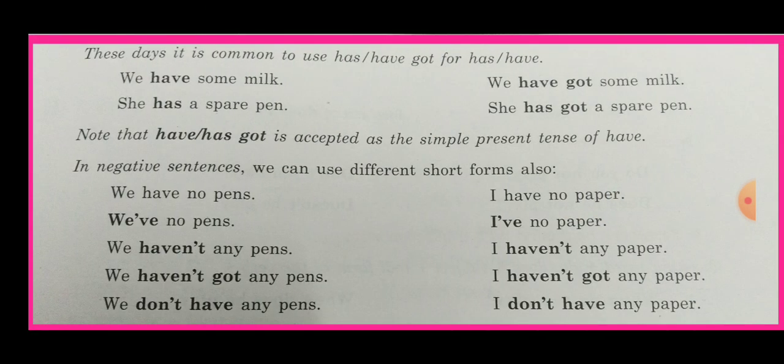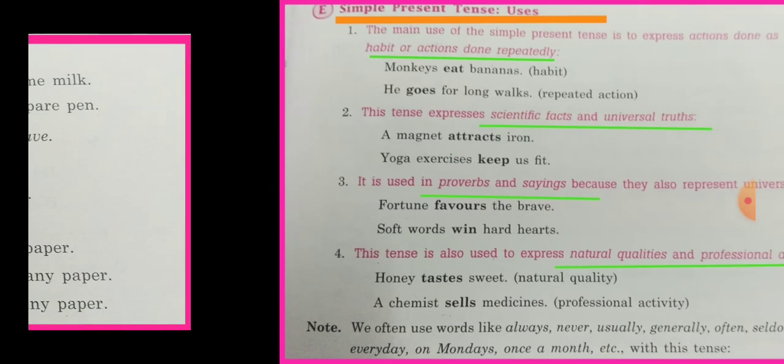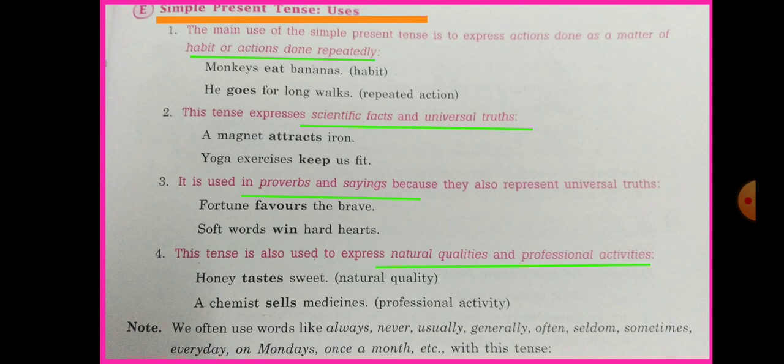Read out these sentences. We have some milk. Here have is used as main verb. These are the forms of have in simple present tense which can be used as main verb. These are the sentences which are showing us that the forms of have can be used as main verb as well as helping verbs. Now, simple present tense.